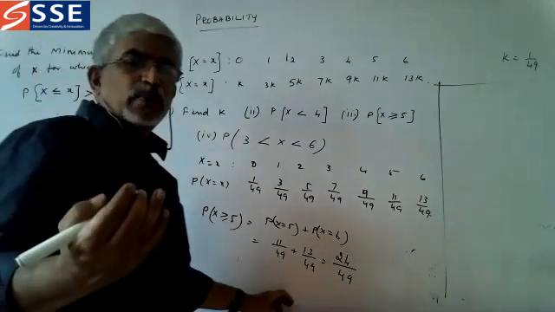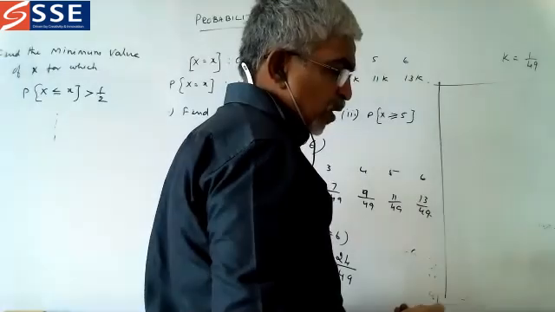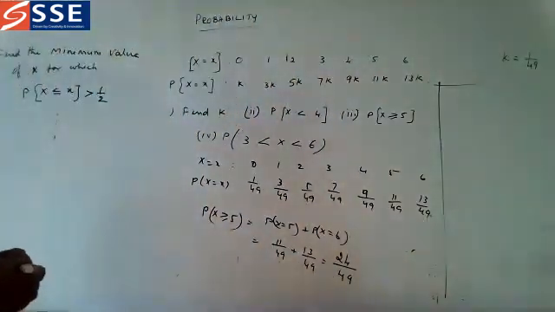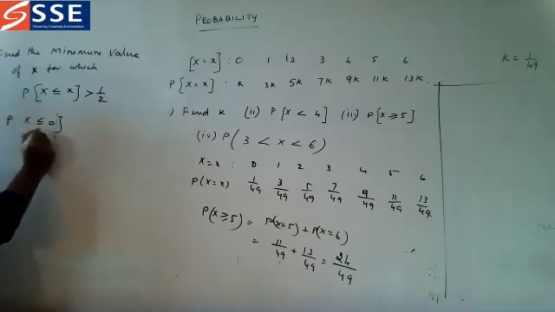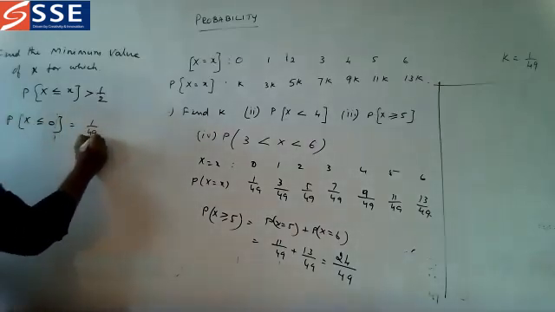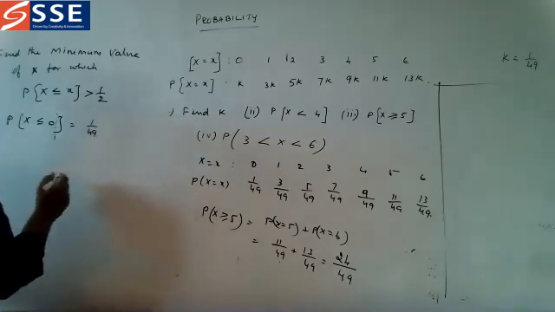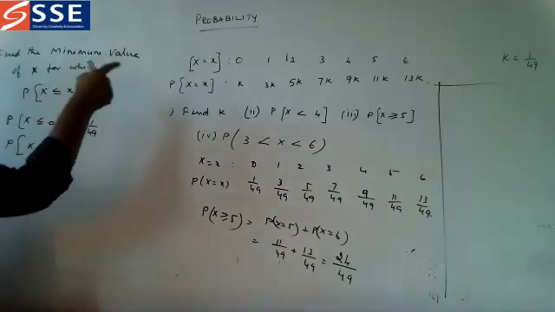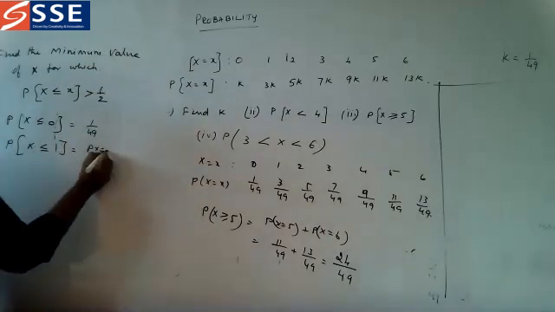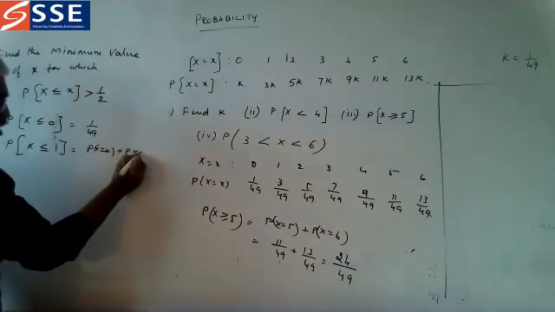When it is greater than 1 by 2, we have to see that one. Okay, first one, P of x less than or equal to 0, it is 1 by 49. It is not greater than 1 by 2. P of x less than or equal to 1, which is 0 and 1. P of x is equal to 0 plus P of x is equal to 1.